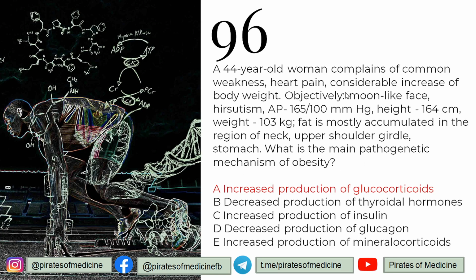So this woman has this characteristic appearance that we already talked about: moon-like face, hirsutism, arterial pressure is very high, weight is very high, and fat is accumulated. All these, especially the moon-like face, show that this woman is suffering from Cushing disease or Cushing syndrome, and this is due to increased production of glucocorticoids.